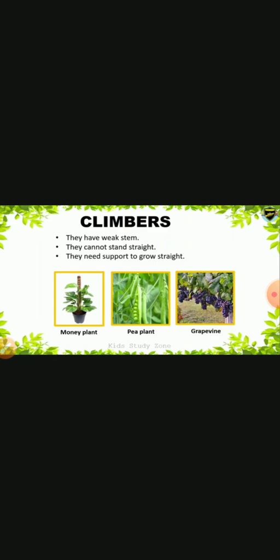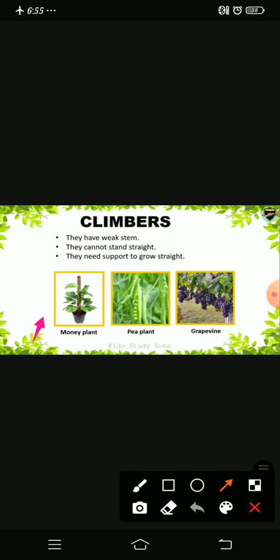So climbers, did you see climber plants around your home? In our homes, everybody grows the money plant, right? Observe this plant in your house. When it grows upwards, it needs support. Yes, children? It needs support. How? By the wall or the stick.